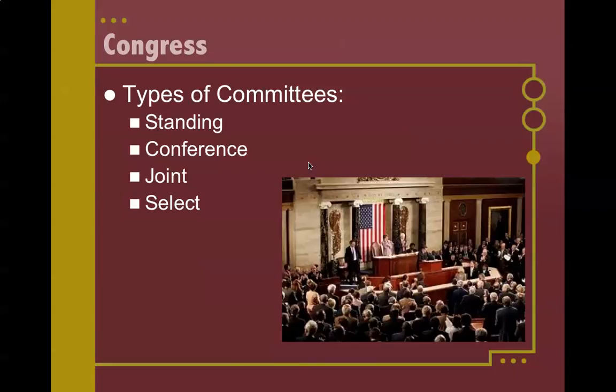So after 9/11, I don't remember if it was the House or the Senate, I think it was the House, put together a select committee, and they investigated what happened with 9/11, and then the select committee put together a list of recommendations, and one of which was to reorganize the executive branch and create the Department of Homeland Security, which they then gave that proposal to the House, and then that was passed, and then the Senate passed it, and then the President signed it into law, and then we created a new cabinet.